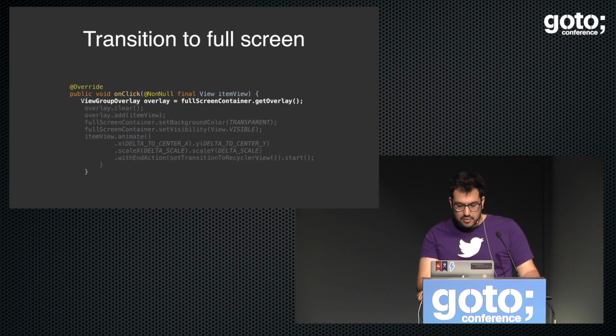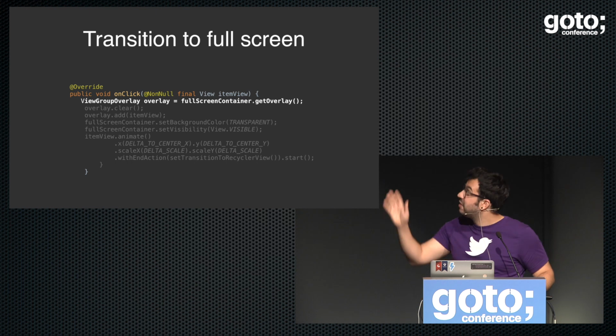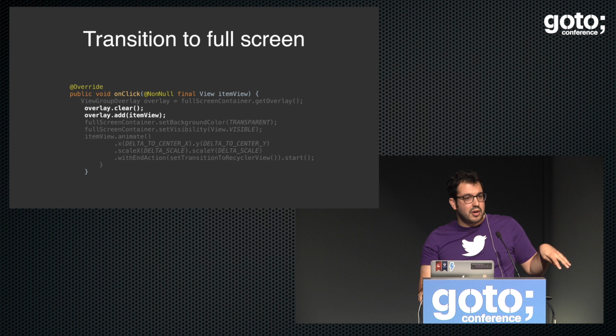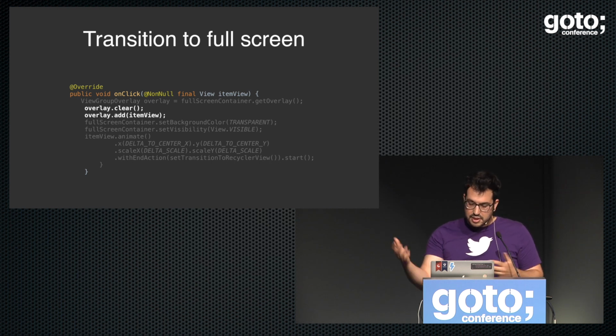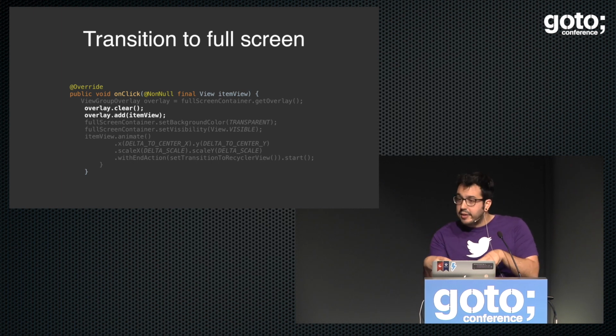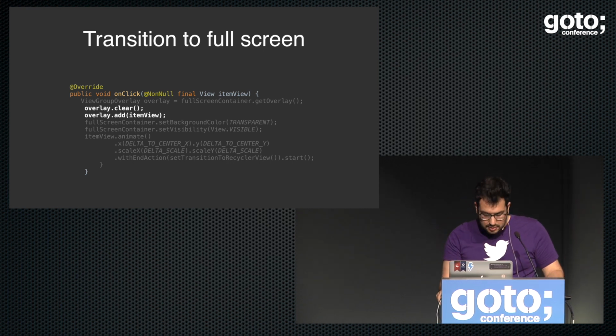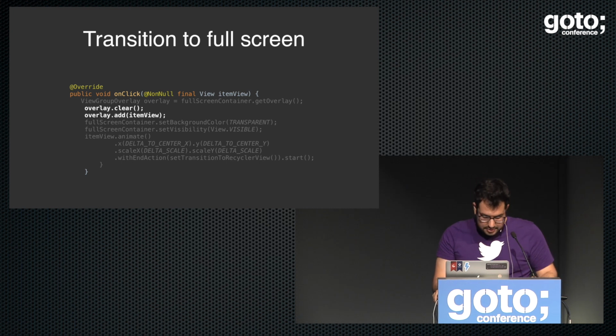So how does that work? It's more than 5 lines. There are some methods there and some abstraction, but okay. You get the overlay from the full screen container. You're going to clear the state of that overlay because you don't know if previously maybe another item was zooming. And then you're going to add the new item. As you can see, this was in on-click. That's the perform click that we were doing before on the item touch listener dispatcher, yes, that one.